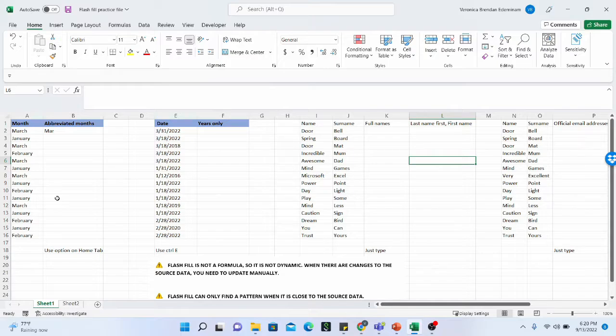In this tutorial, we will be talking about flash fill. Flash fill is a very interesting function in Microsoft Excel that is very useful for recognizing patterns and applying the patterns to other parts of the data easily. It is especially useful when you want to replicate data that has a certain pattern in another column. It's very easy to use flash fill. So let us get started.